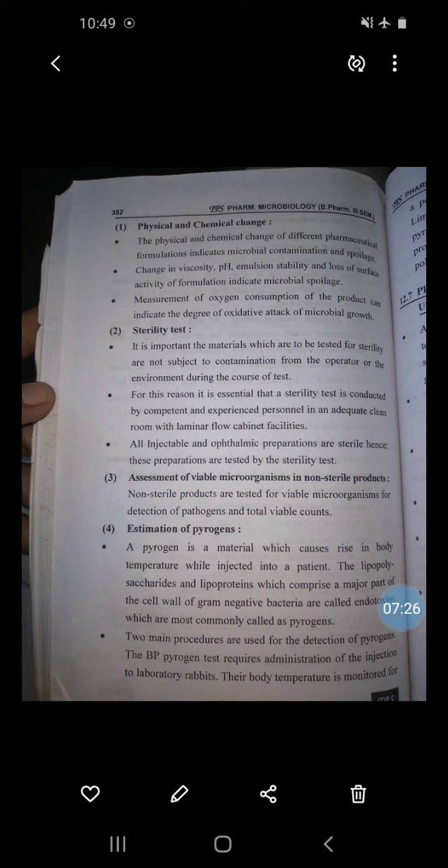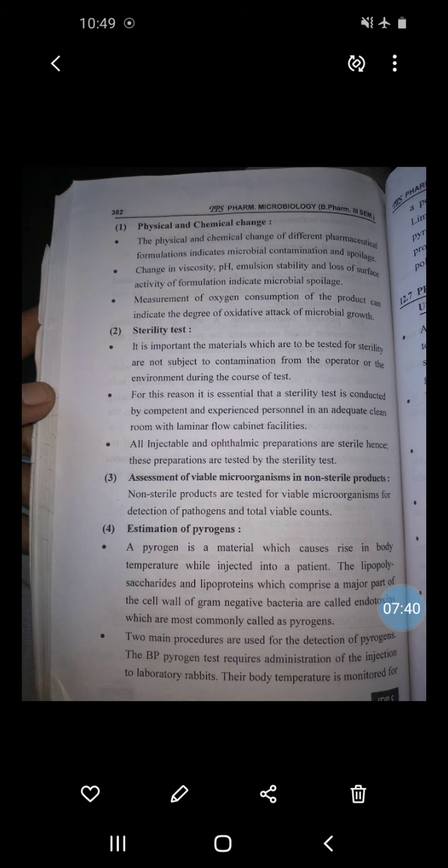Two main procedures are used for the detection of pyrogen. The BP pyrogen test requires administration of the injection to laboratory rabbits. Their body temperature is monitored for a period of time. The alternative procedure is to use LAL, that is Limulus amebocyte lysate, in which the pyrogen-containing sample causes a gel formation in the lysate of amebocyte cells of the giant horseshoe crab, Limulus polyphemus. These are the two methods used for the estimation of pyrogen.